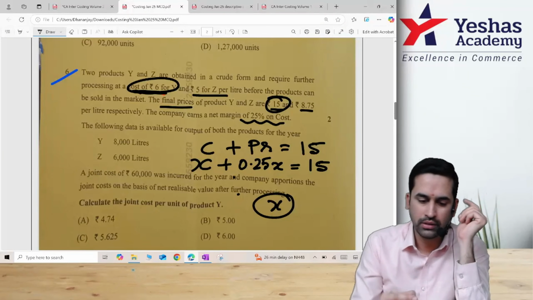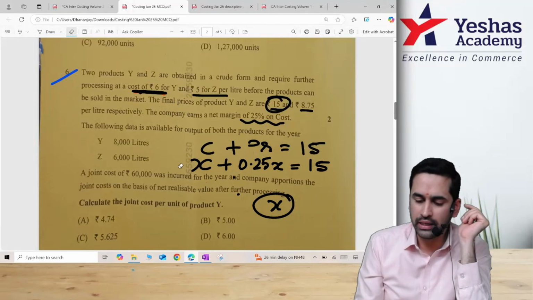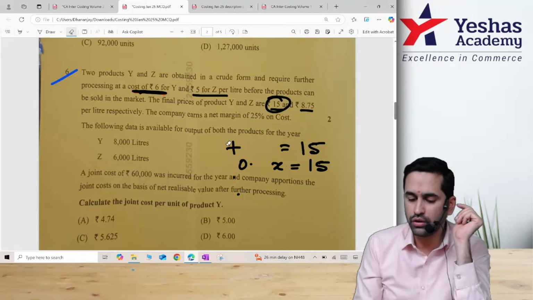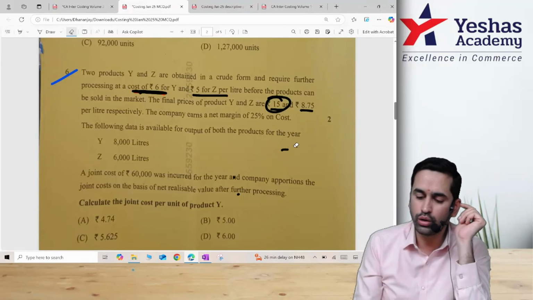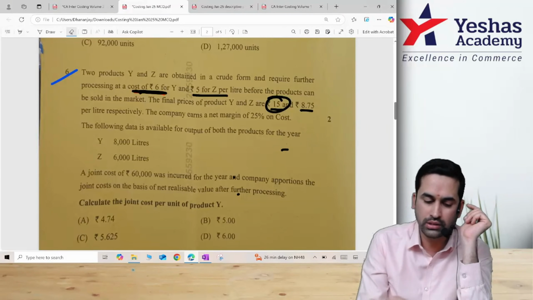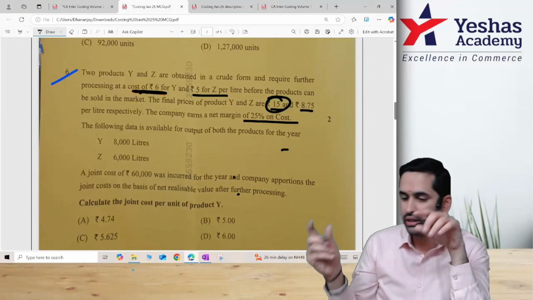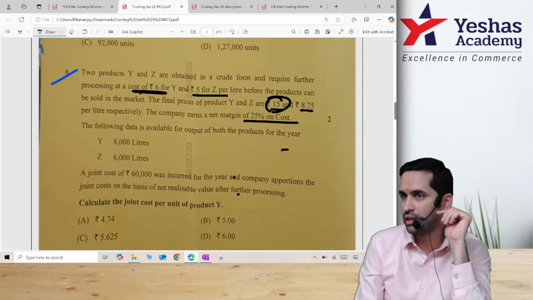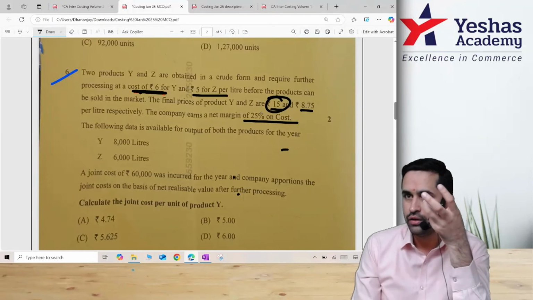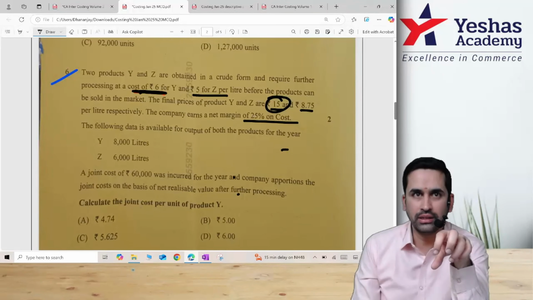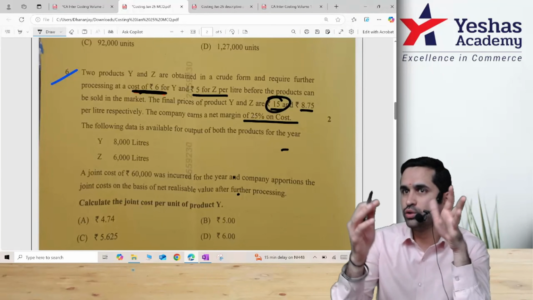Should I repeat this? Everyone read, the goods are sold at a margin of 25% on cost. And when they say on cost, that means cost is kept as X, profit is 0.25X, equal to selling price. Selling price is already with you, correct? From selling price, if you take out the margin, sorry, profit, you know the total cost.